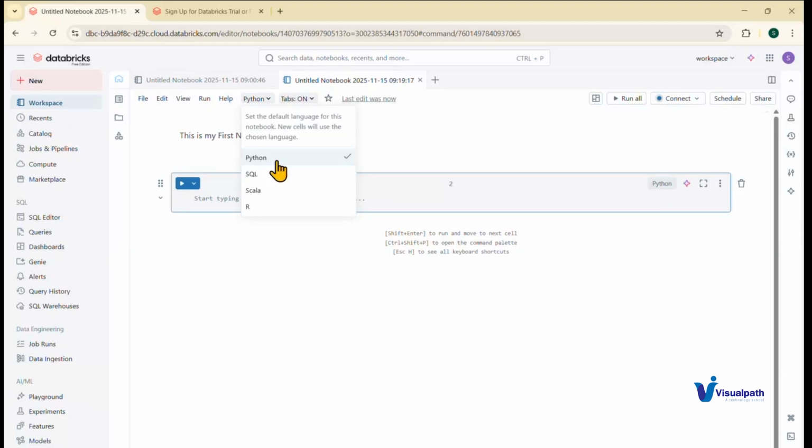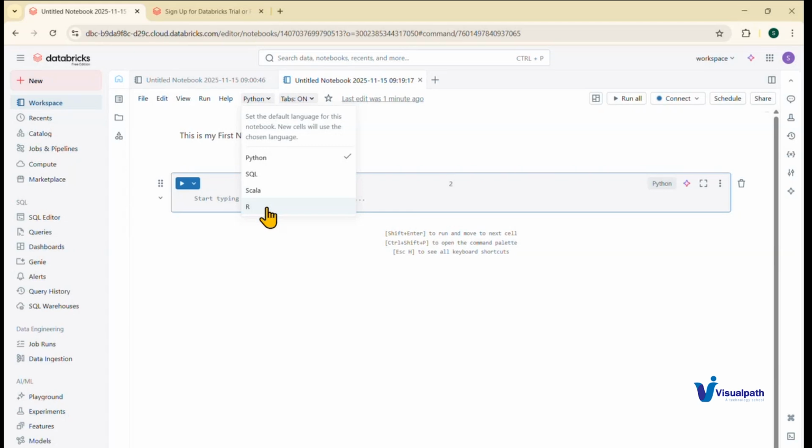So the language in which we do all the coding and everything is Python. Python is selected by default. Then we can work on SQL as well. Another language is Scala. PySpark is originally built in Scala, and PySpark is an API on top of Spark in Scala, so that anybody with Python can also work on that.